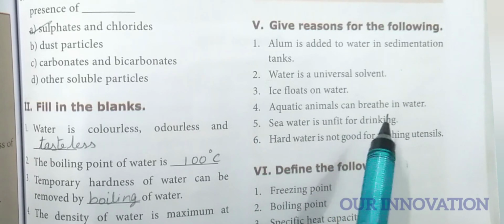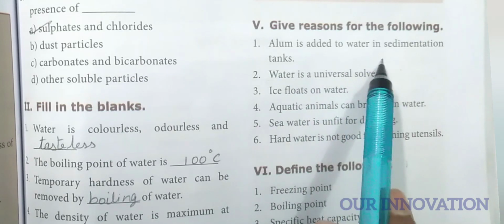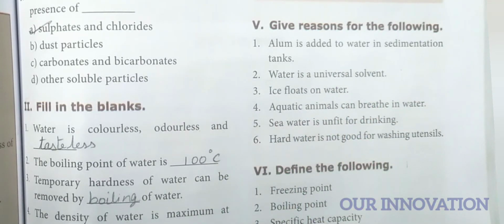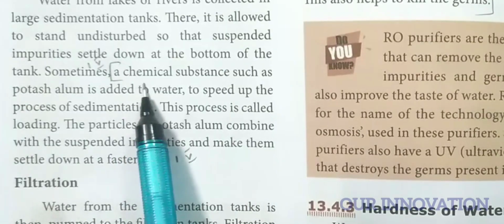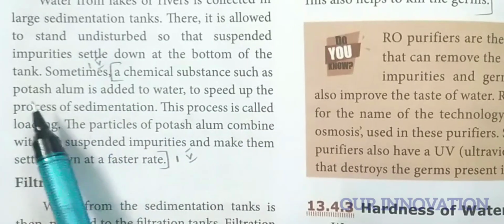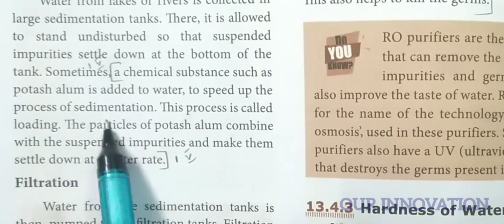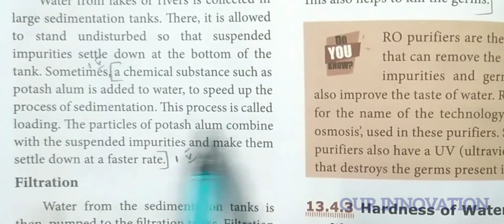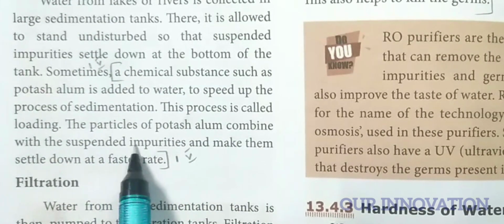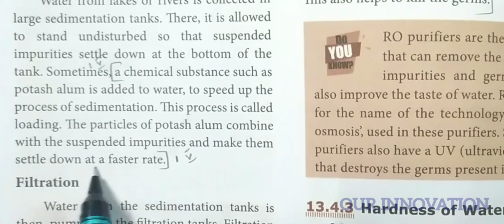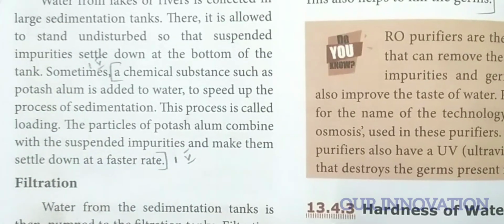Give reason, then we will go to the question and answer. Roman letter 5, give reason. Alum is added to water in sedimentation tanks. Page number 146. A chemical substance such as potash alum is added to water to speed up the process of sedimentation. This process is called loading. The particles of potash alum combine with the suspended impurities and make them settle down at a faster rate. So mark it from here until end of this.